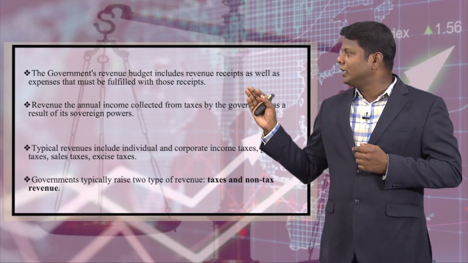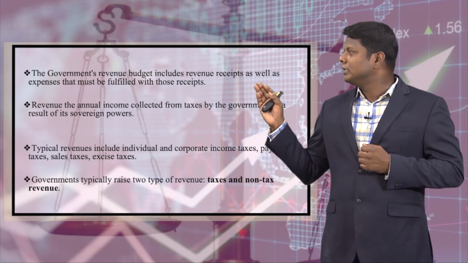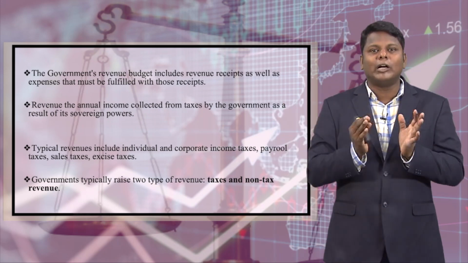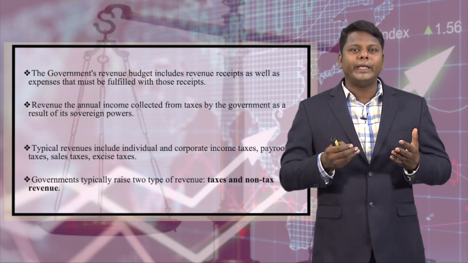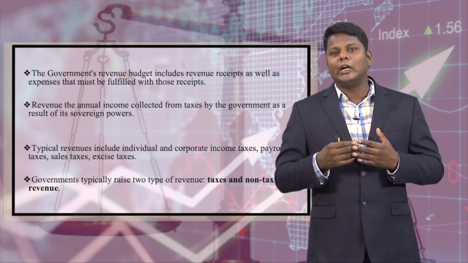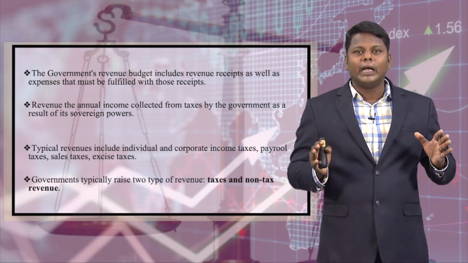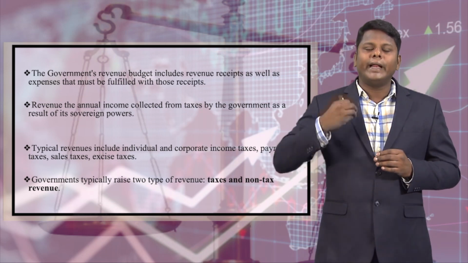Typical revenues include individual and corporate income taxes, payroll taxes, sales tax and excise taxes. These are a few examples through which the government collects money that is considered revenue receipts. By having these receipts, the government plans its expenditure.